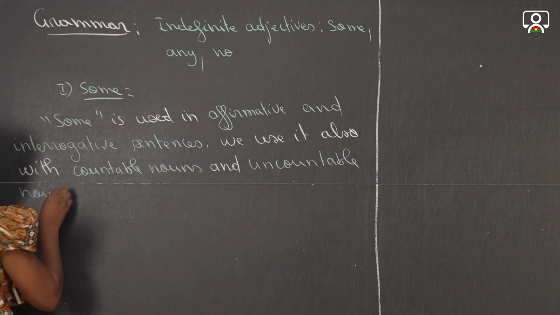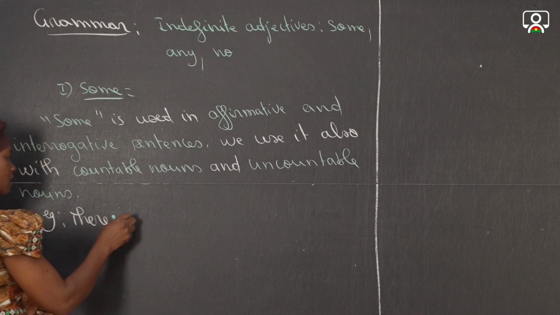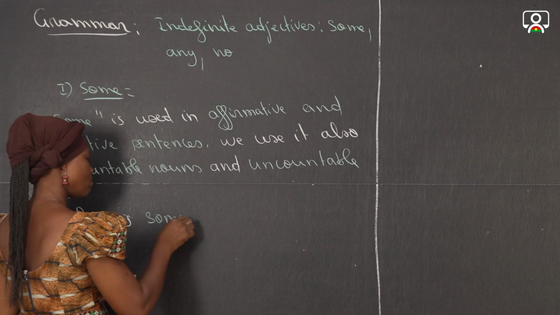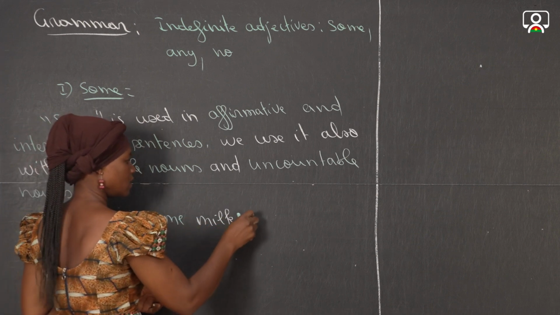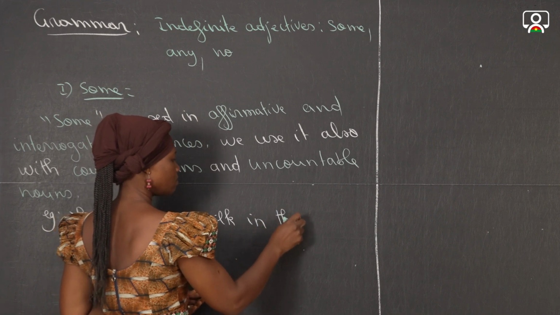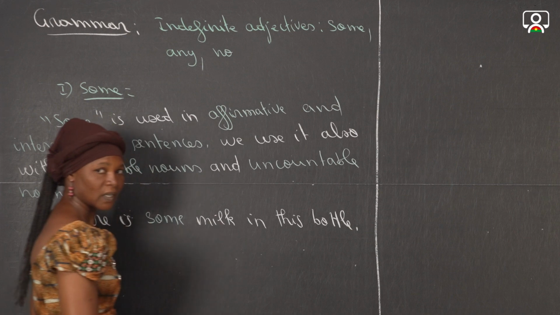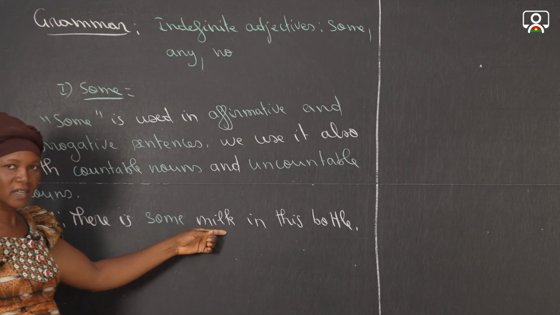In the examples, we are going to see this. An example, there is some milk in this bottle. So we have here some with milk.